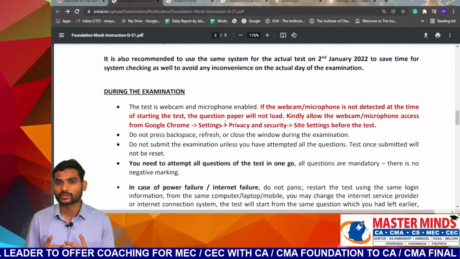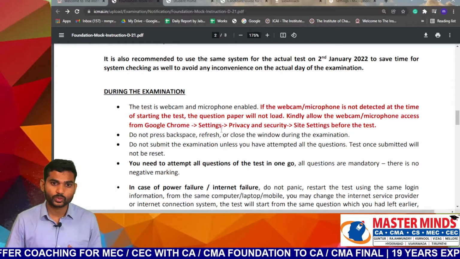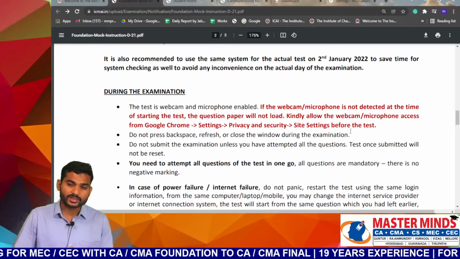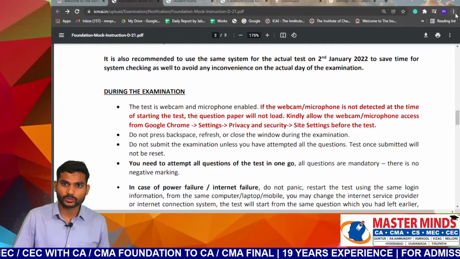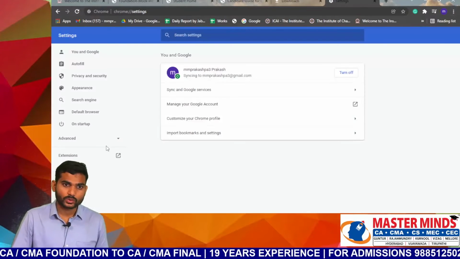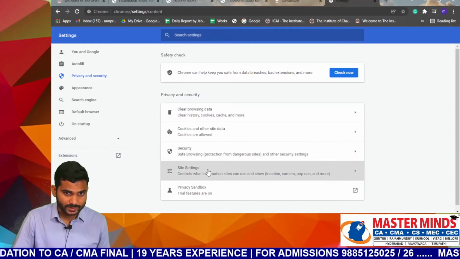So how to enable the microphone and webcam? Some settings are given. From your Google Chrome, go to settings, then privacy and security, then site settings before the test. The same thing I am going to show here. In Google Chrome, go to the settings. In the settings, go to privacy and security. In privacy and security, open the site settings.